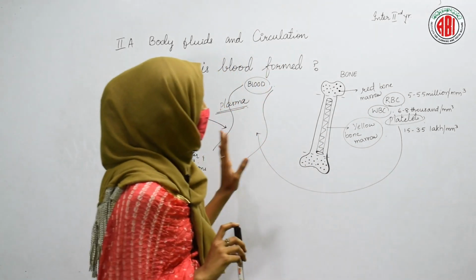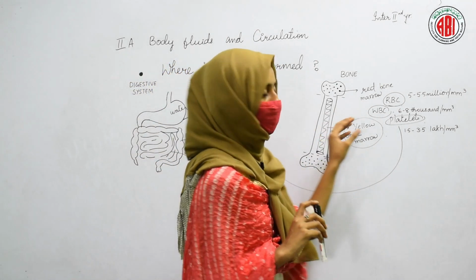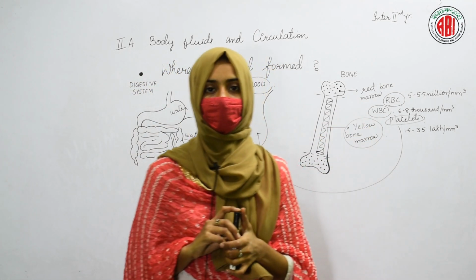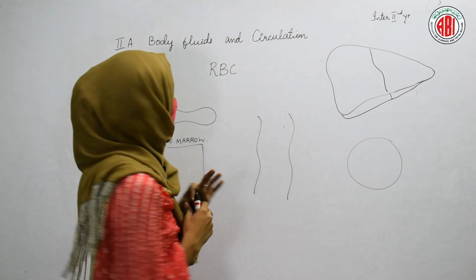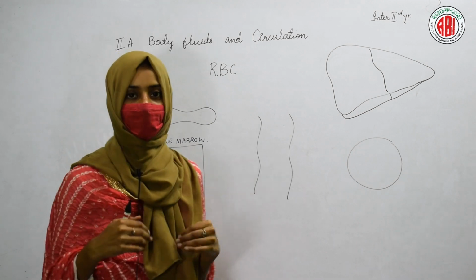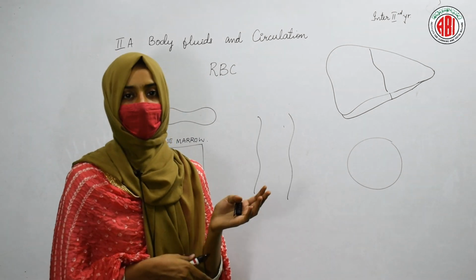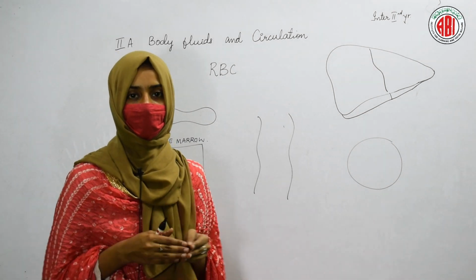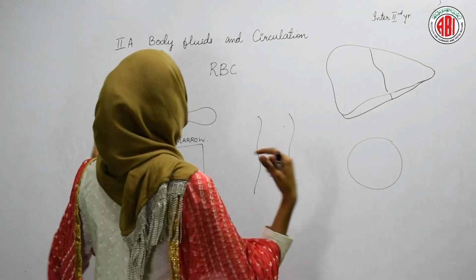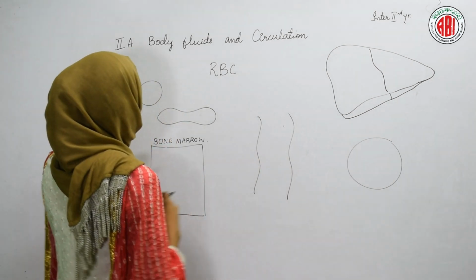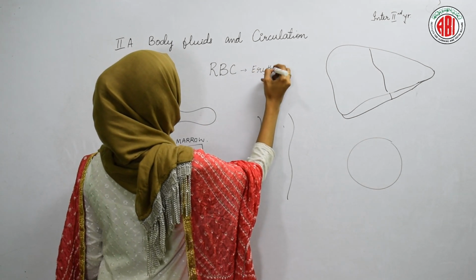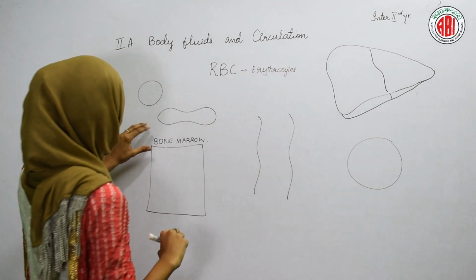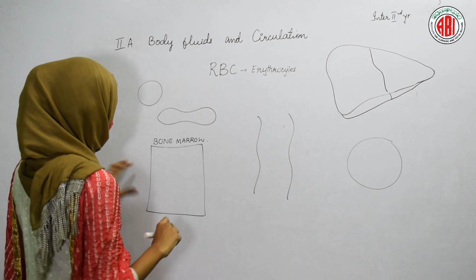So these are the different types of blood cells that are present in our blood and that form the composition of our blood. Now we are going to discuss red blood cells in detail, how they are formed. We have seen that red blood cells are formed in the bone marrow, but how the formation takes place, let us see. Red blood cells are also called erythrocytes as they are red in color. Let us see the formation. This is our bone marrow.